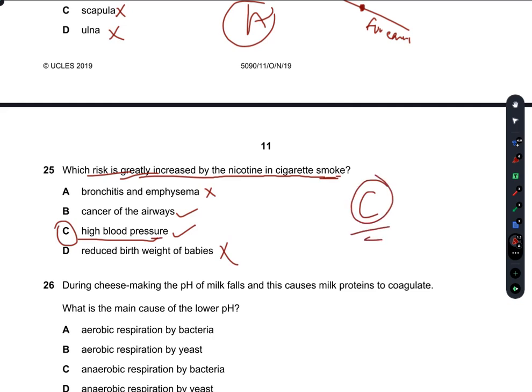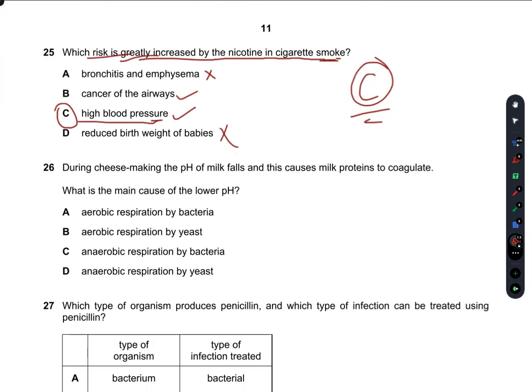During cheese making, the pH of the milk falls, and this causes milk proteins to coagulate. What is the main cause of the lower pH? Aerobic respiration, no, because during cheese making always anaerobic respiration takes place.